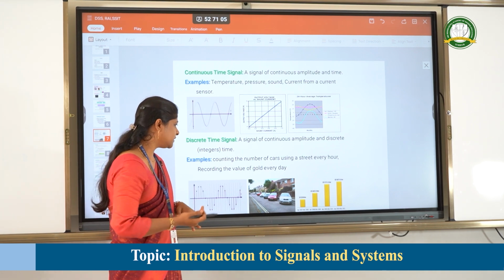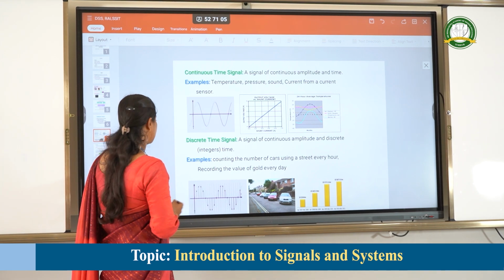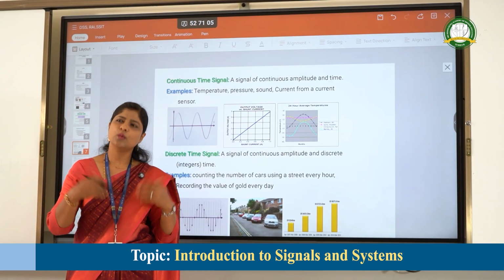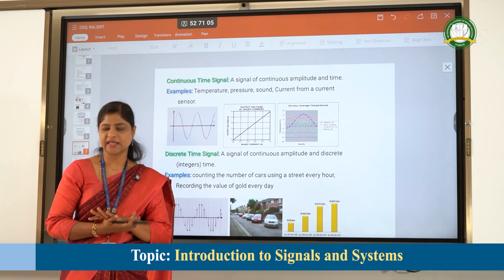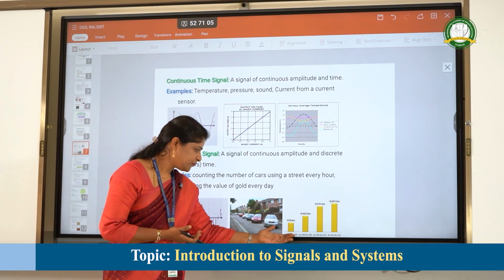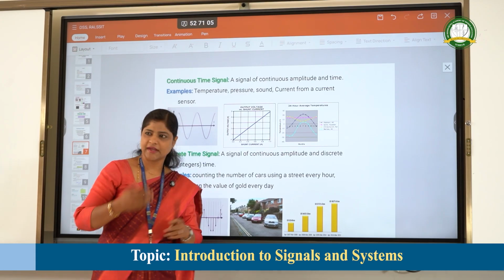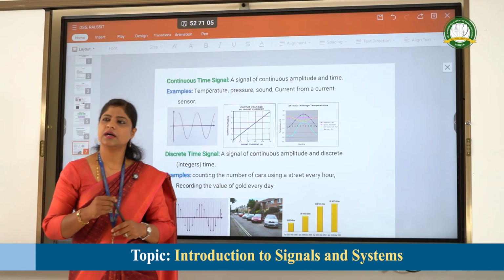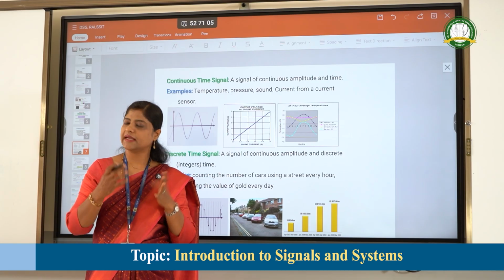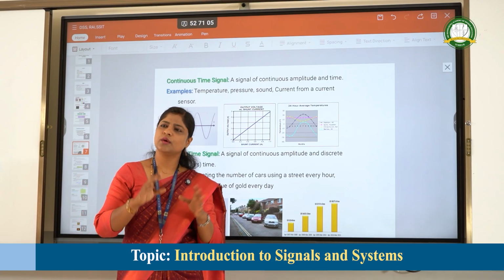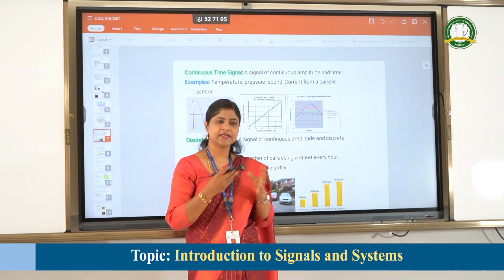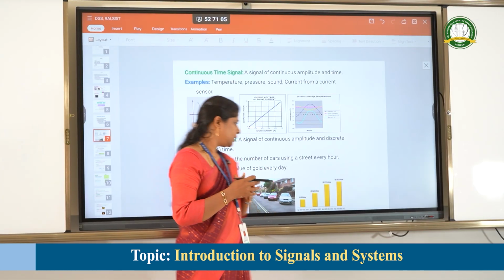Next, moving on further, these are some real-time examples. I have listed them so that one can better understand what a discrete time signal is. For example, take the rate of any material, like gold, or any quantity which varies only at a fixed interval of time, and we can't get it in between. That is an example of discrete time signals.